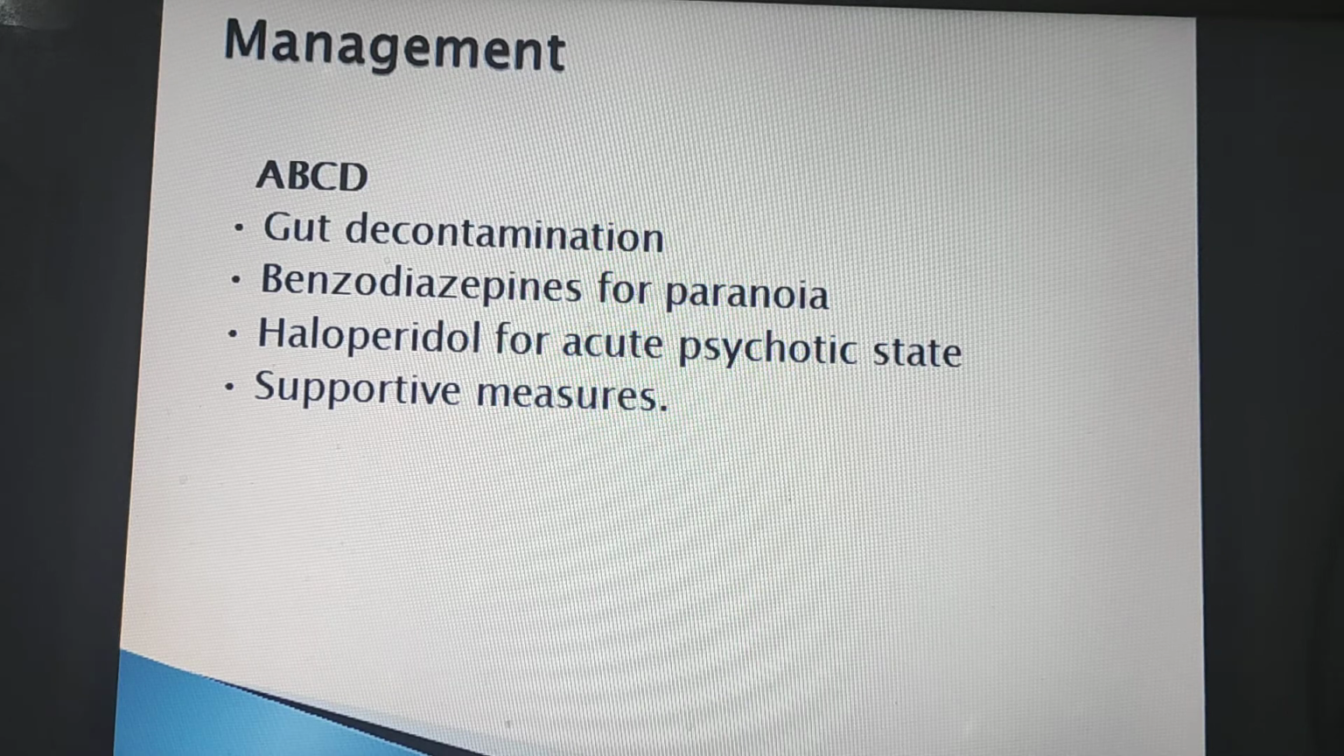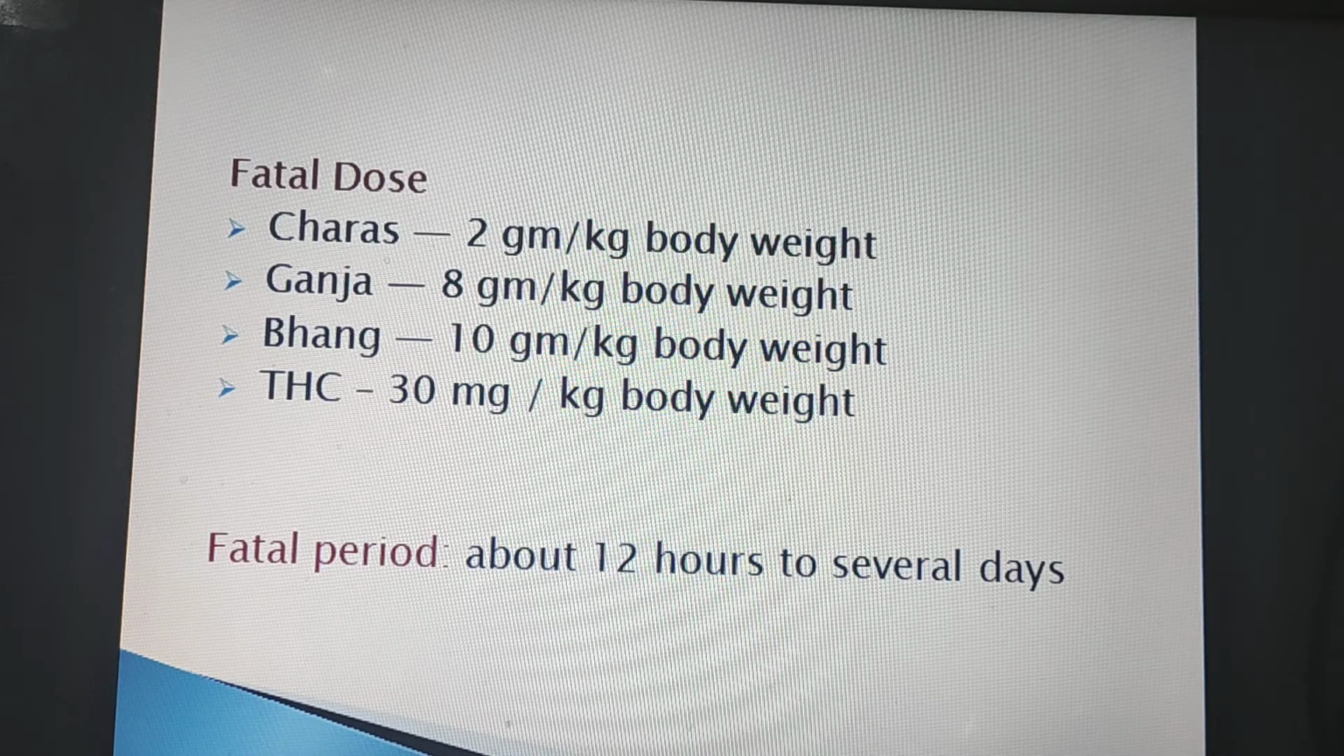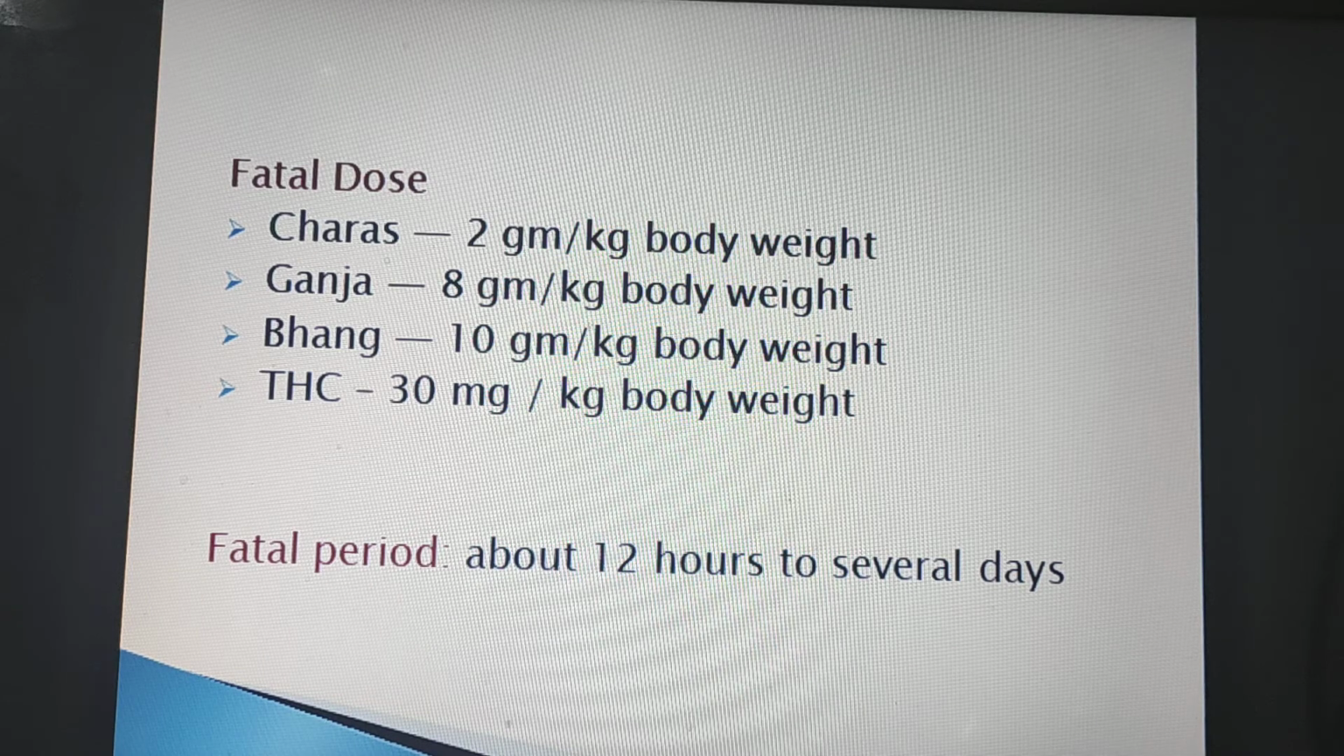Then benzodiazepines for paranoia. Haloperidol for acute psychotic state, and supportive measures as the person requires. Fatal dose, as I have told you previously, is very high, so fatality rarely occurs. Usually it is a drug of abuse or addiction. Number 1, charas, which is the most toxic out of all these preparations, and in this also it is 2 gram per kilogram of body weight.